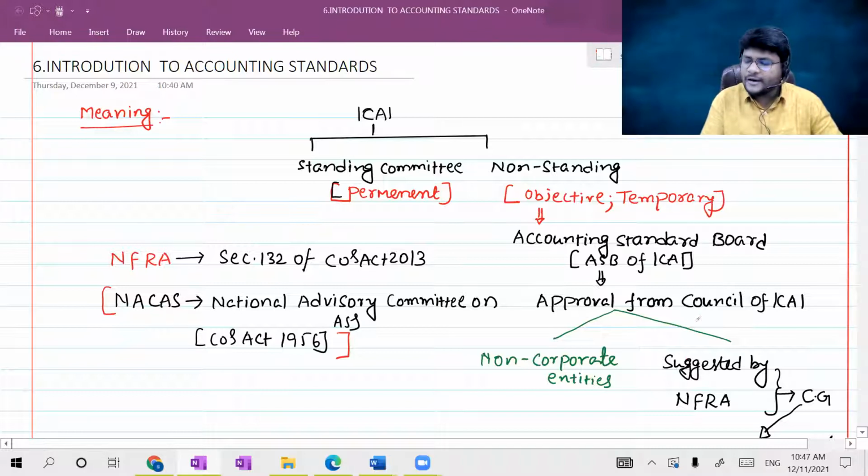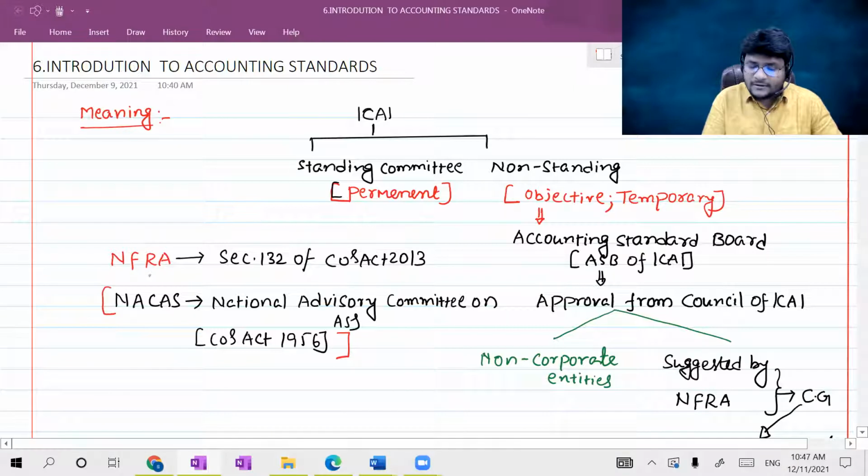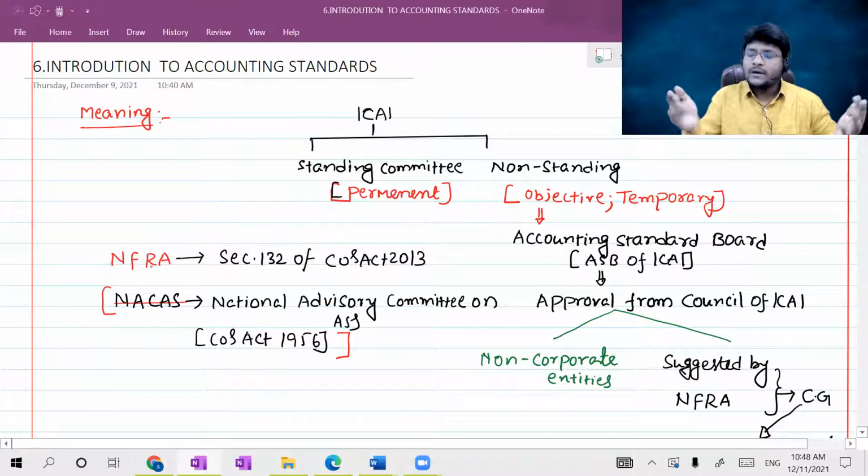Ultimately, the accounting standards formulated by the Accounting Standards Board of ICAI are suggested by NACAS to the central government. Then the central government, the MCA, will issue a notification. But once Companies Act 2013 was introduced, NACAS lost its significance completely. In the place of NACAS, NFRA was formed by the central government to suggest accounting standards. Along with that, NFRA has some regulatory powers. NACAS doesn't have such regulatory powers.